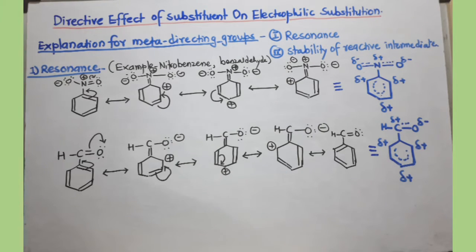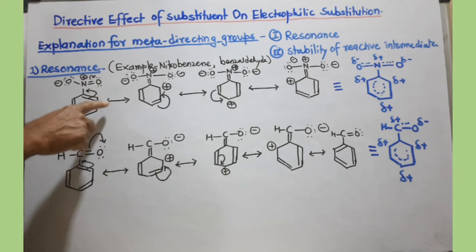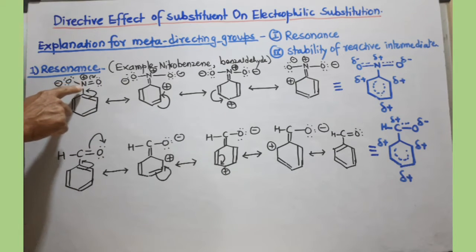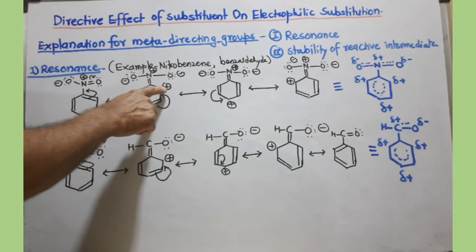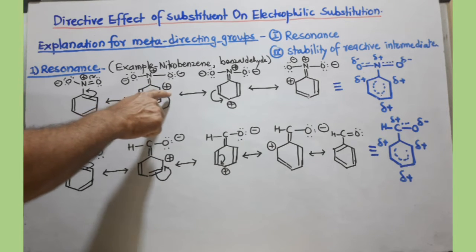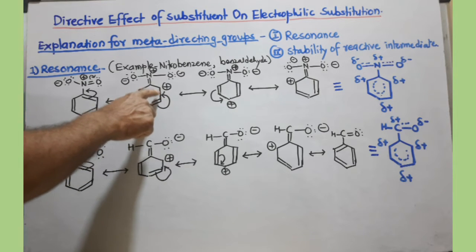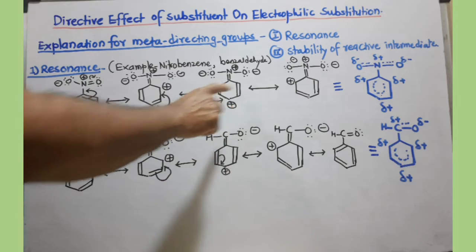Now first of all, we have to draw different resonating structures for the two examples. You should specially prepare nitrobenzene, because the nitro group has a somewhat different structure and it is somewhat difficult to understand. Now you can see the electron density is going away from the benzene ring. So this bond is moving in between nitrogen and the carbon, and positive charge develops here. Once that positive charge is developed, you can delocalize it by moving the adjacent pi bond here to this carbon. So this positive charge is delocalized.